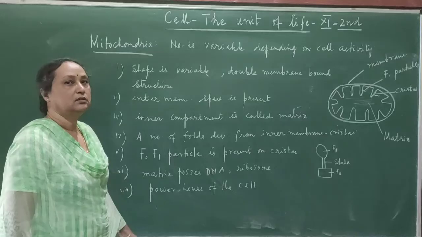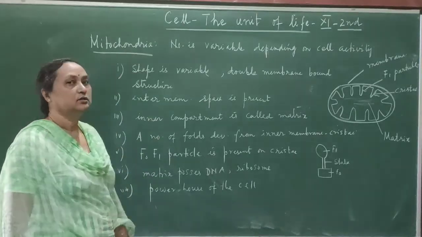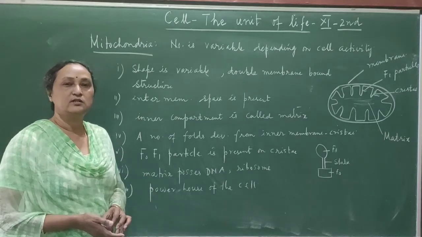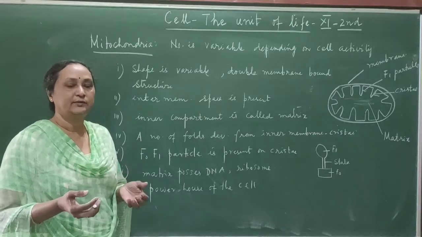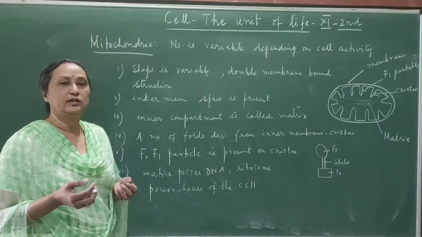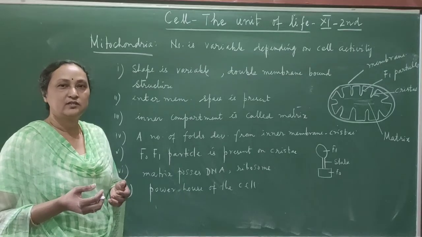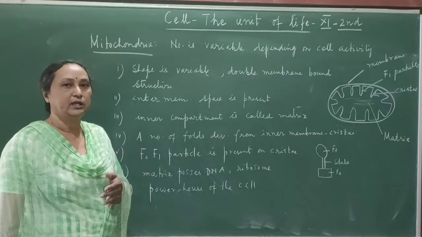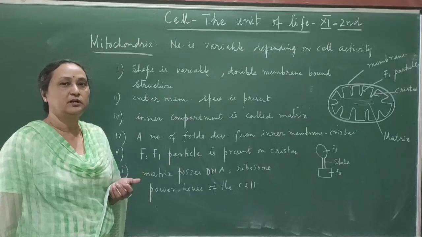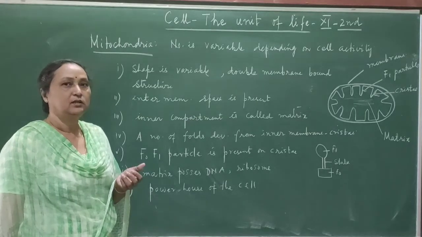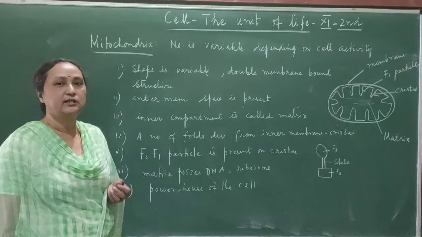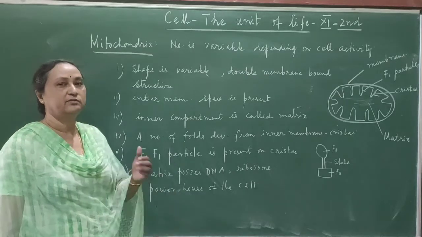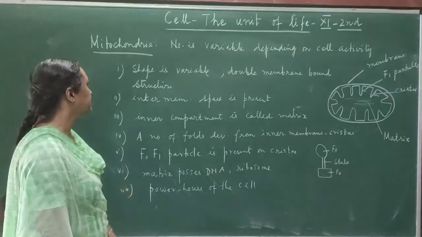The next cell organelle is mitochondria. Mitochondria is also a double membrane bound cell organelle, and its shape and size are variable. Depending on the physiological activity of the cell, the number of mitochondria is variable. If the physiological activity is fast, then there is a requirement of more energy, and the number of mitochondria will be many. For example, in the human sperm, in the middle part, many mitochondria are present so that they can produce energy for the motility of the sperm. So depending on the physiological activity, the number will be many or less.